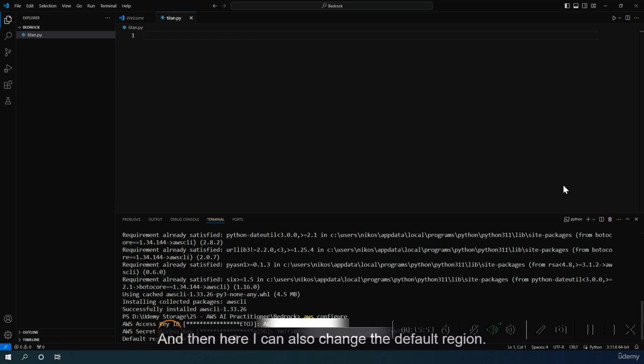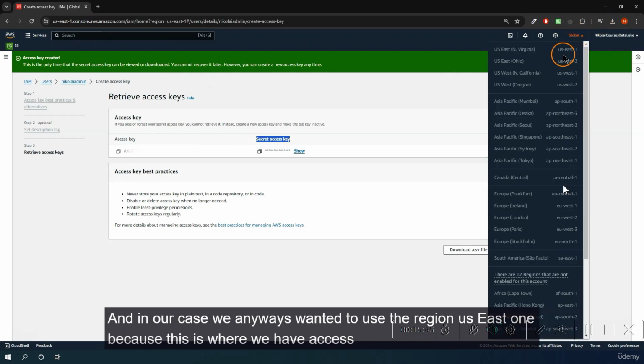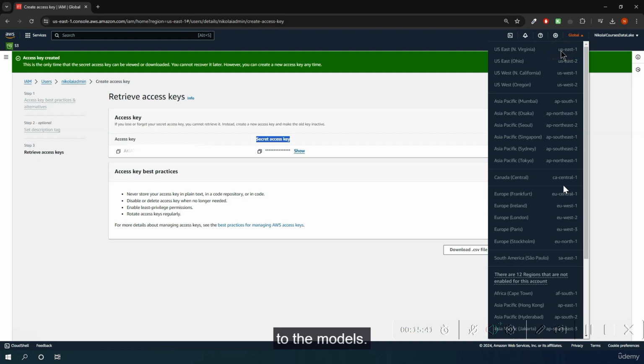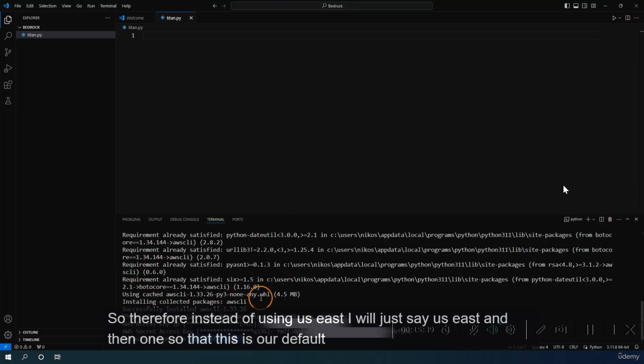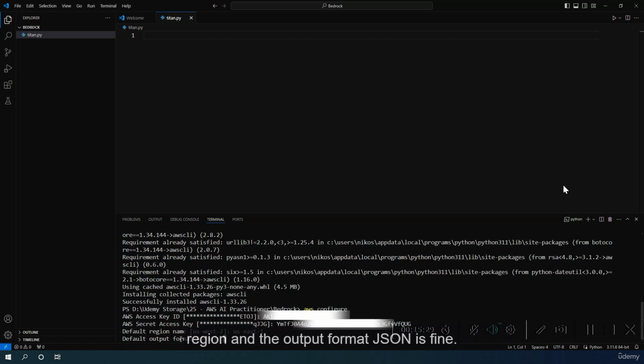And then here, I can also change the default region. And in our case, we anyways wanted to use the region US East 1, because this is where we have access to the models. So therefore, I would just say us-east-1, so that this is our default region, and the output format JSON is fine.